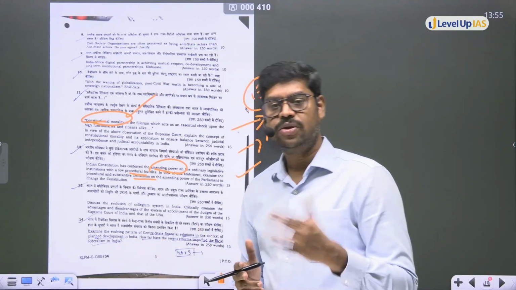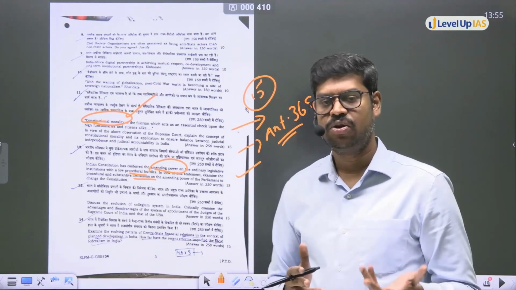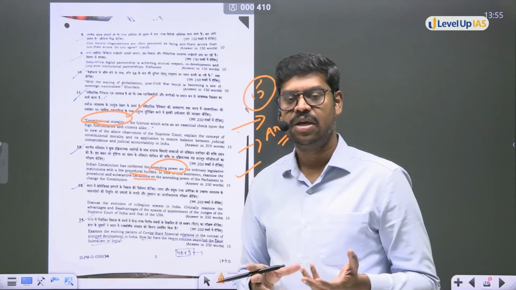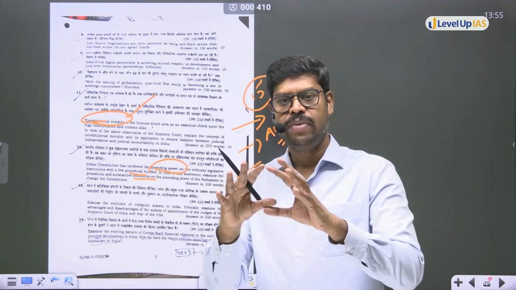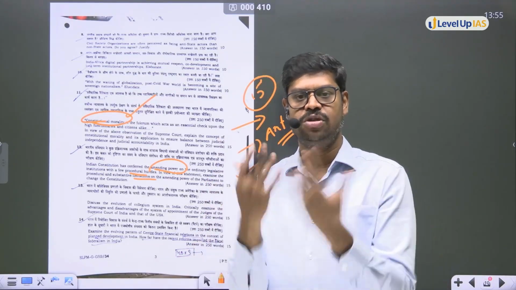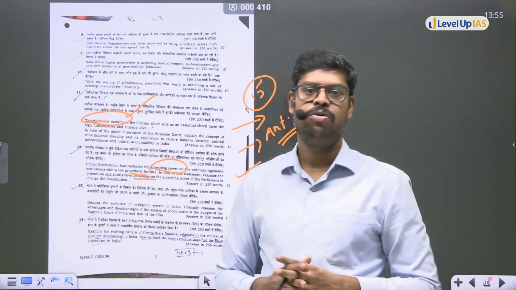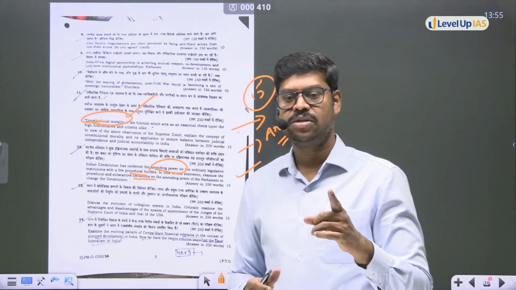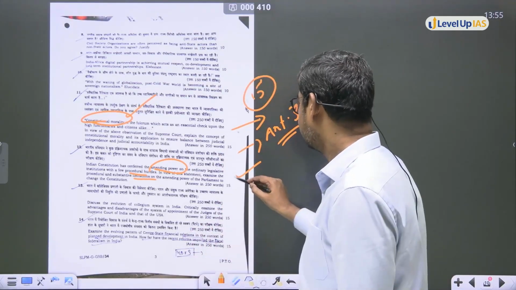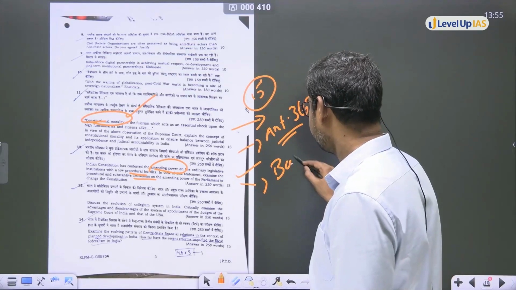But however, there's also substantive limitation. What is substantive limitation? Substantive limitation means that in essence, you will not be able to change certain things. Even if the procedure is followed, still you will not be able to change it. So what are those substantive limitations? The substantive limitation is in the form of what is called the basic structure.